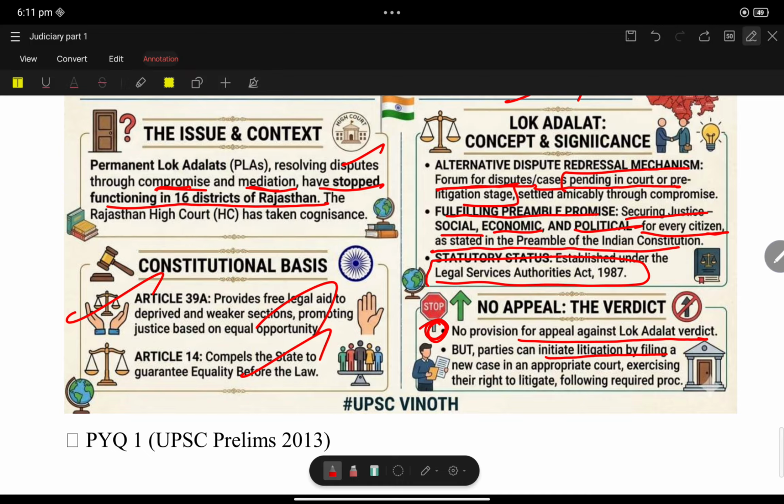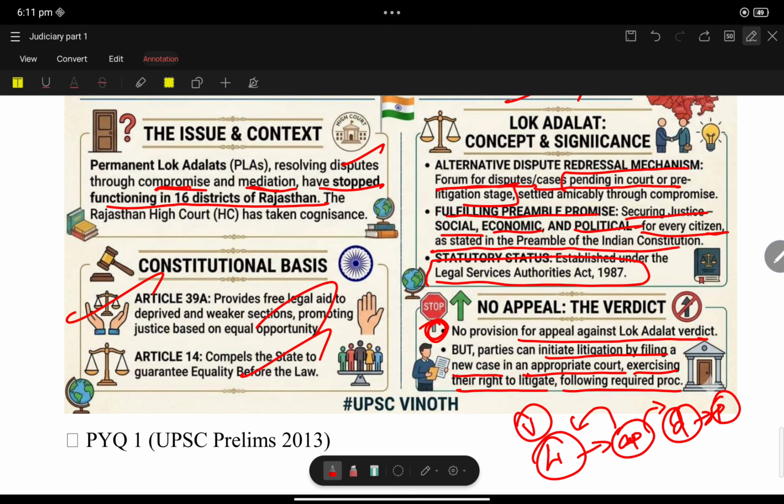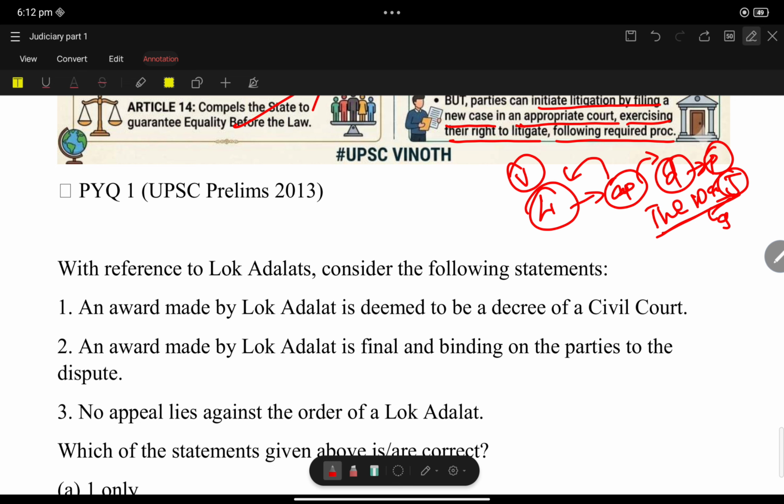But the parties can initiate litigation by filing a new case in an appropriate court, exercising the right to litigate. So once the Lok Adalat verdict is given, you cannot appeal to a higher court saying you are not satisfied with the judgment or verdict. You can approach the court by saying you have a doubt in the procedure, the way the justice has been given. You are questioning the procedure. You can't challenge the verdict, but you can go to the higher court citing procedural flaws.